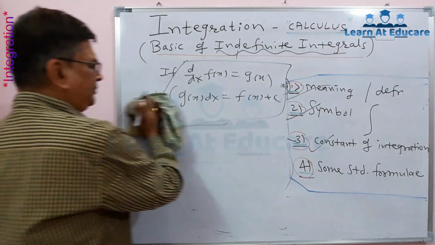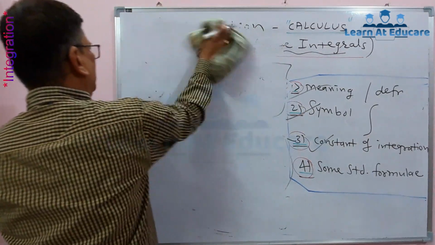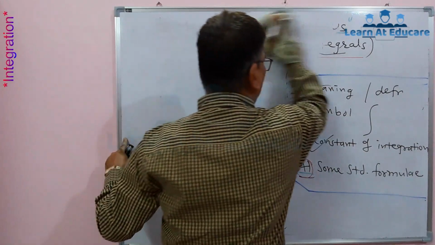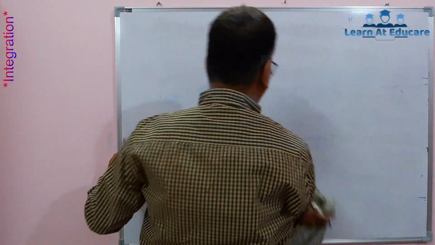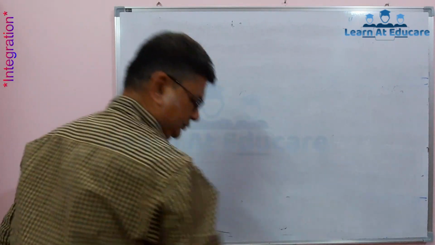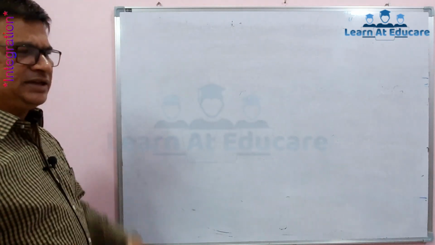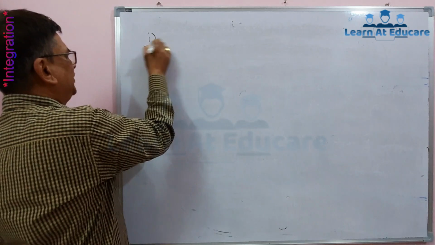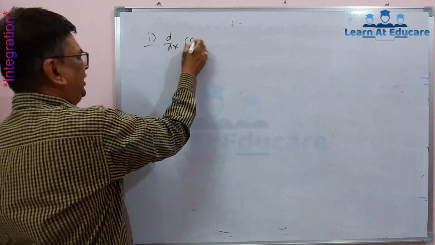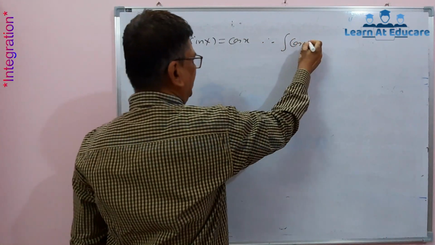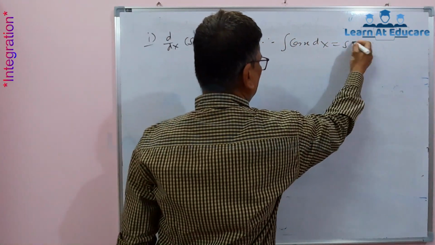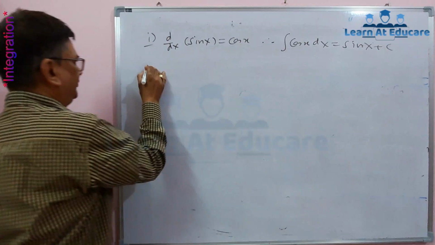By using this concept, we try to take some formulae in integration. Those are existing, and they come from the reverse of derivatives being considered as integration. Very first, we know the derivative of sin x is cos x, therefore integration of cos x dx is equal to sin x plus c.